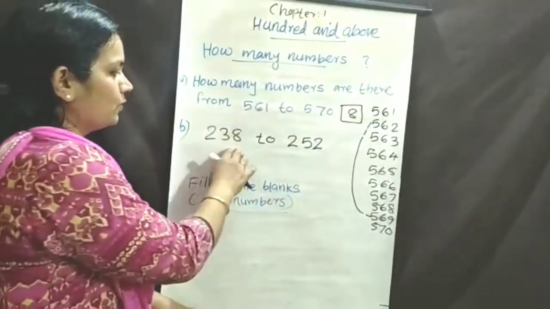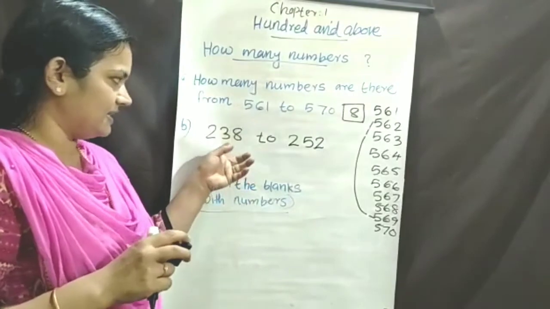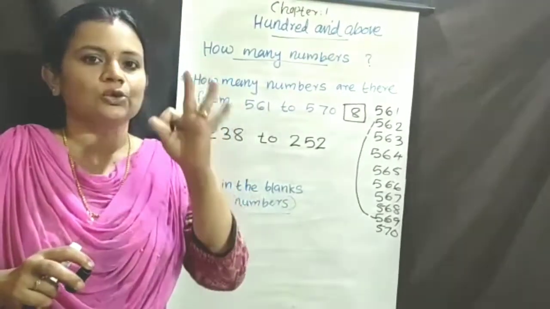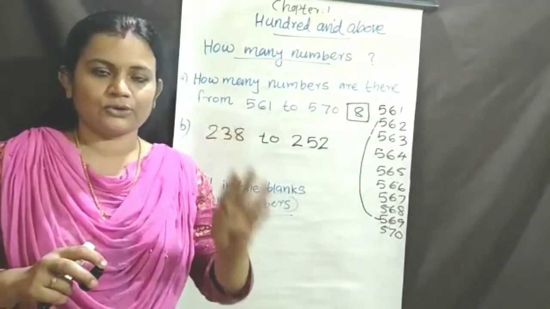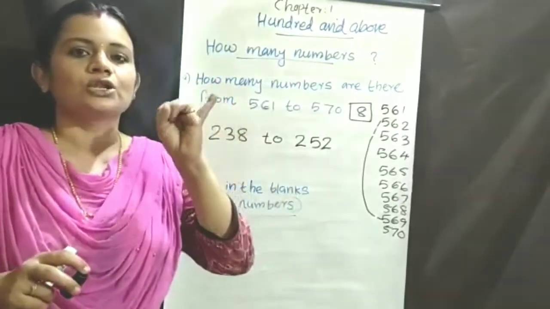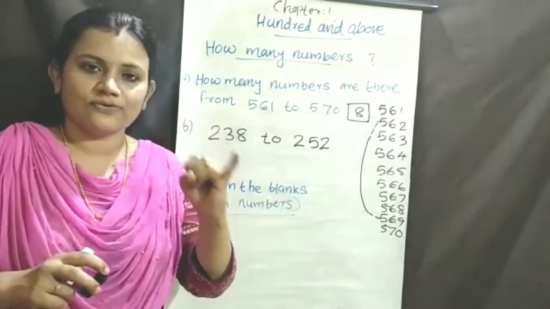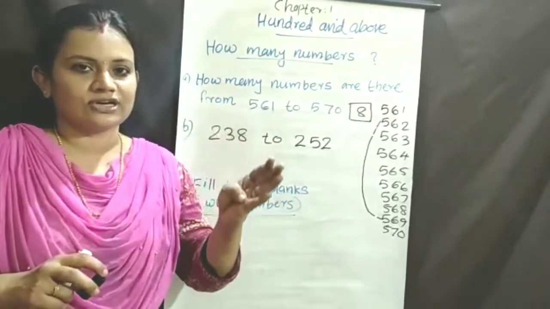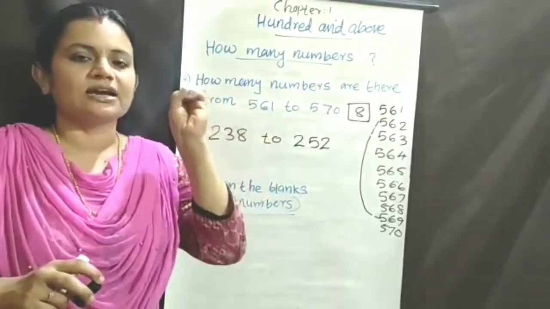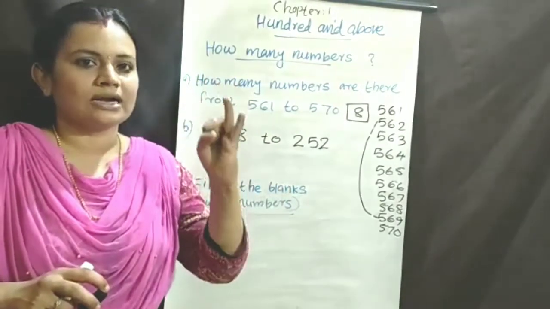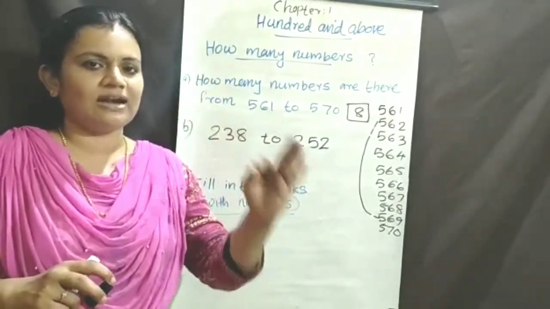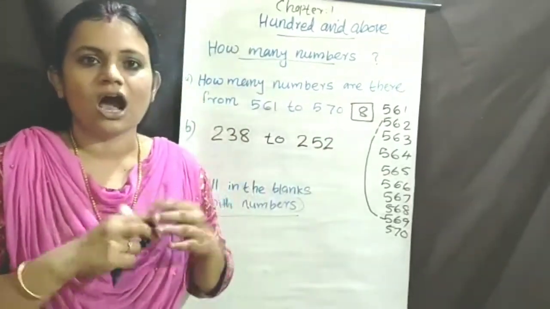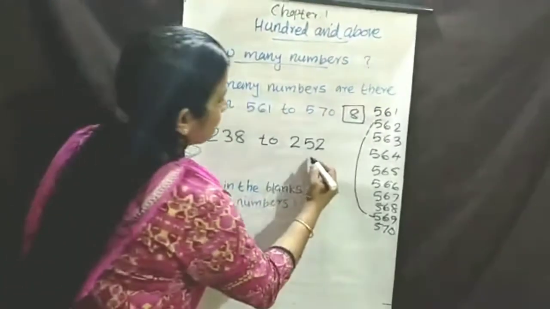Then count it. 238, 239, 240, 241, 242, 243, 244, 245, 246, 247, 248, 249, 250, 251, 252. How many numbers? 14 numbers.